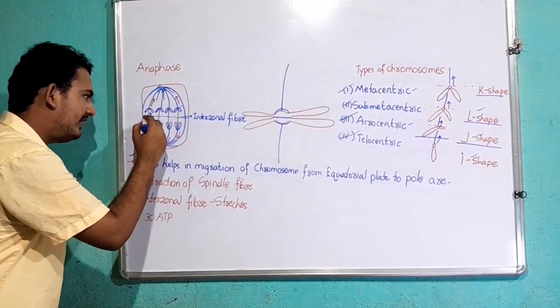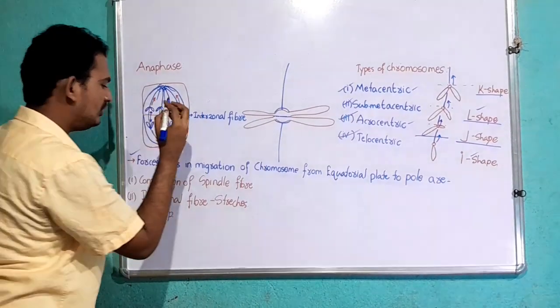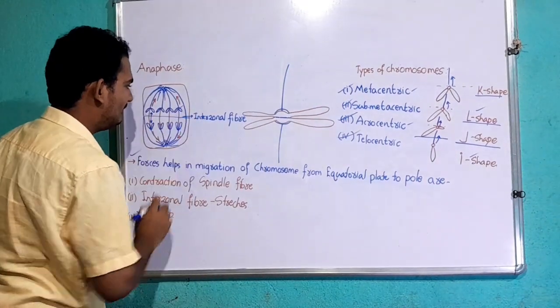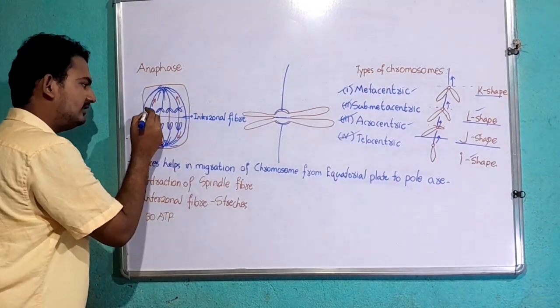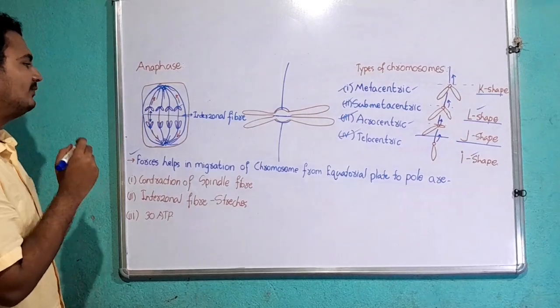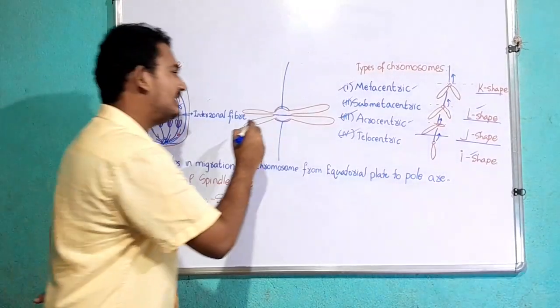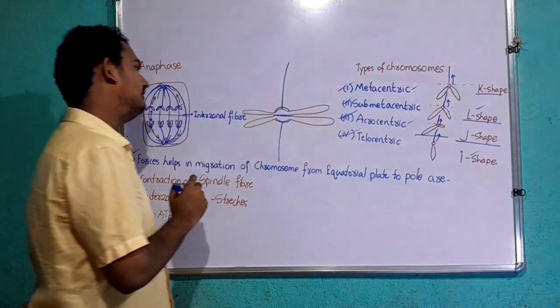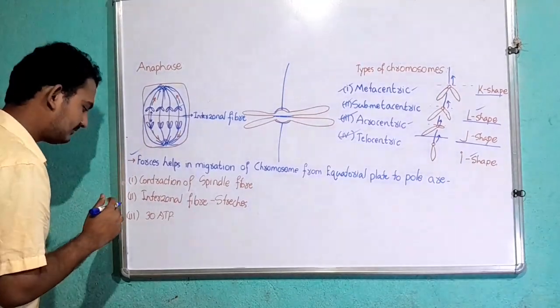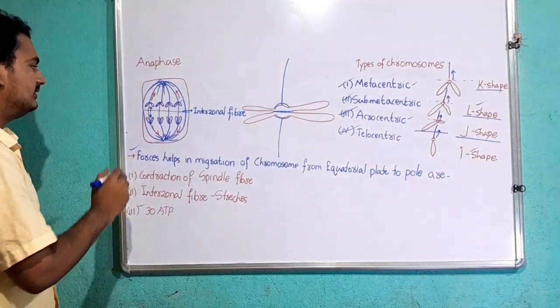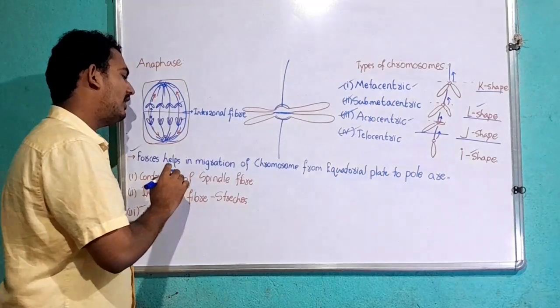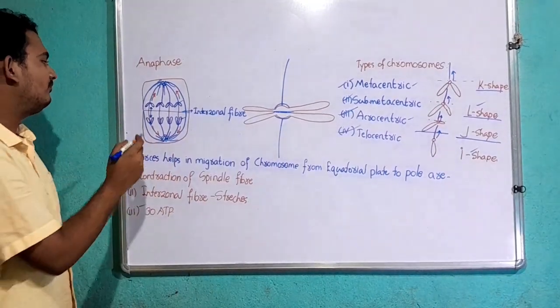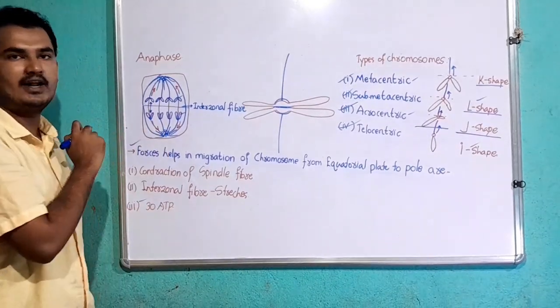This movement is also due to stretching of the interzonal fiber. As I told you, the interzonal fiber is formed whenever the centromere region of a chromosome splits. Then, 30 ATP molecules are required for movement of one chromosome from the equatorial plate to the polar region.